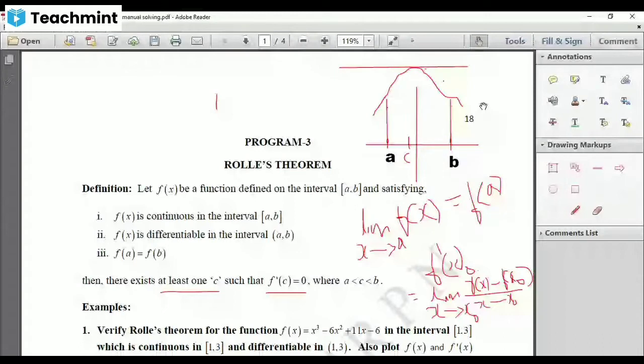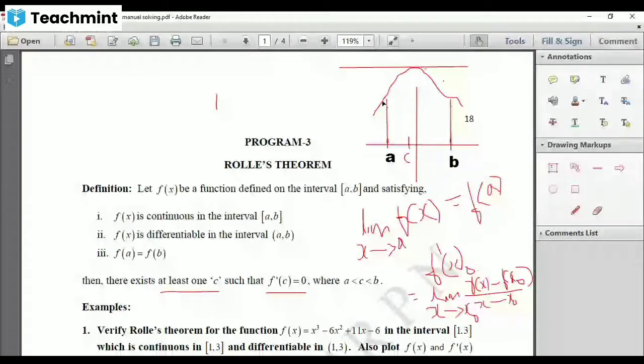Say we have drawn a tangent at the point C. And at the point C, this tangent is parallel to the x-axis. Am I right? What is the slope of the x-axis? 0. So the slope of this tangent is also 0. And we know that slope means derivative at that point, f dash of C. That means limit as x tends to C, f of x minus f of C divided by x minus C, will be equal to 0, because the tangent is parallel to the x-axis.